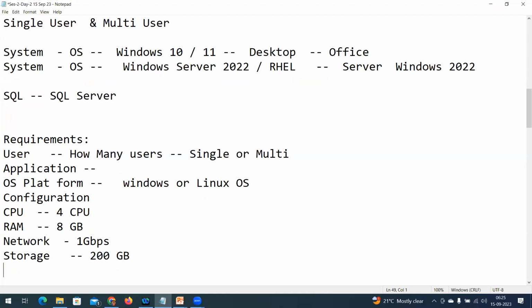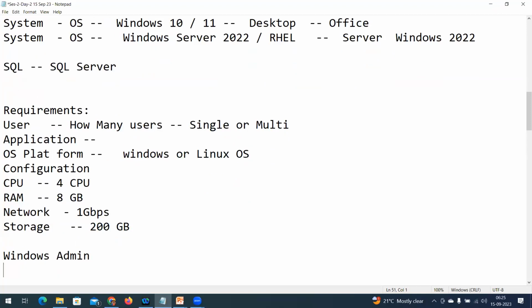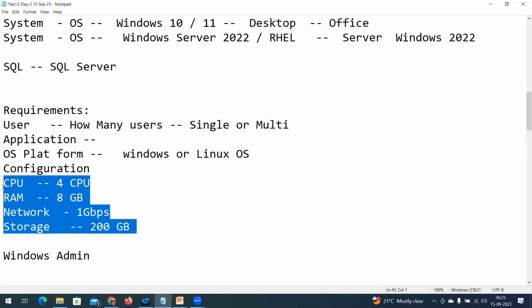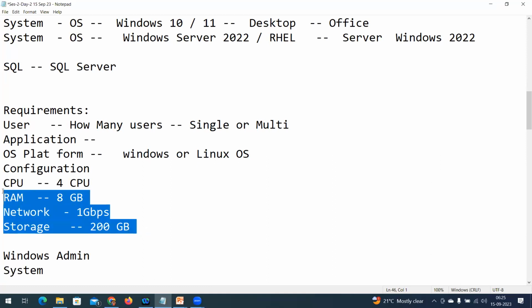Now this administrator, if a Windows server is required, they are going to come to the Windows admin. And what is a Windows admin going to do? According to the configuration, they need to go and purchase a system. I need this system, this server model, an HP or Dell, whatever it may be. Now the system is derived and the configuration is there. As an admin, the application requirement is this.